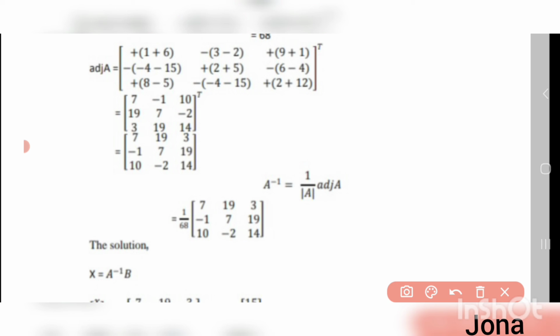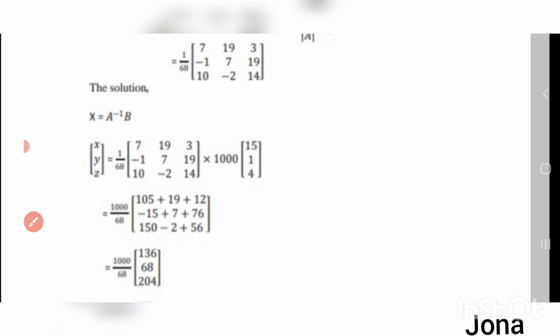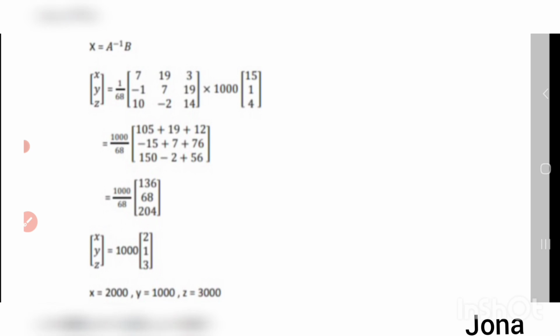And then I can have this as the transpose. While transposing, we got the matrix as adjoint A. And then we want to substitute this determinant A and adjoint A in A inverse. Therefore, A inverse is 1 by 68 into the matrix 7, 19, 3, minus 1, 7, 19, 10, minus 2, 14. And then we want to substitute in the solution equation, which is X equal to A inverse B.